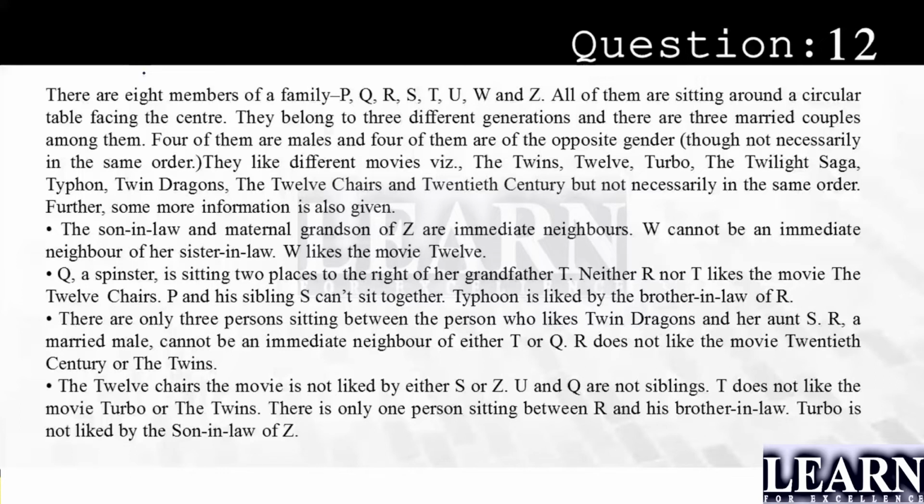U and Q are not siblings. T does not like the movie Turbo or The Twins. There is only one person sitting between R and his brother-in-law. Turbo is not liked by the son-in-law of Z.